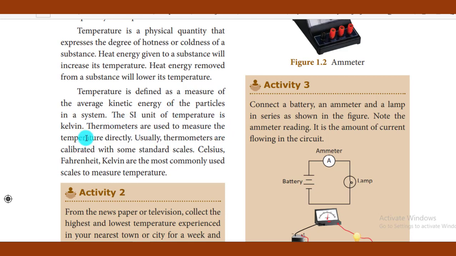Thermometers are used to measure temperature directly, is it not? When you go to hospital, with the help of a clinical thermometer, doctors and assistants measure the temperature of our body. 98.4 Fahrenheit is the normal temperature of our body. We know this already, and there are many different scales for measuring temperature. Celsius, Fahrenheit, Kelvin are the most commonly used scales of measuring temperature.